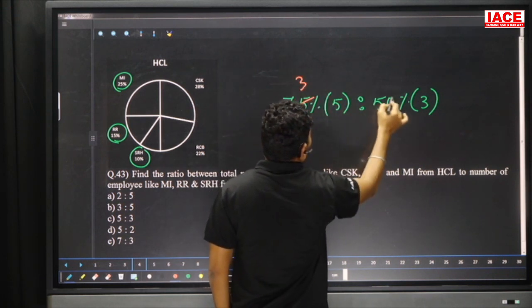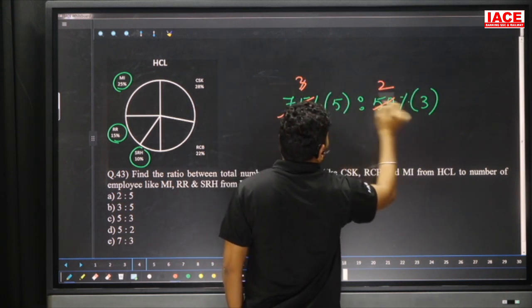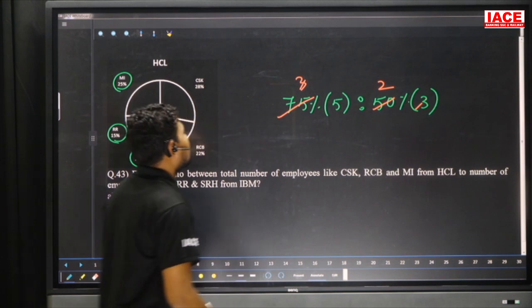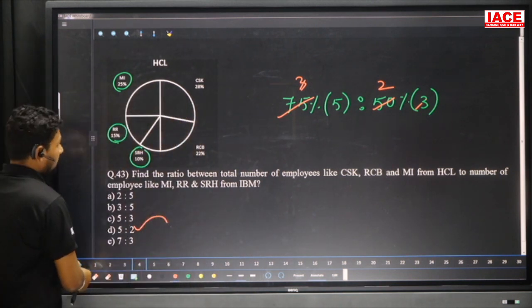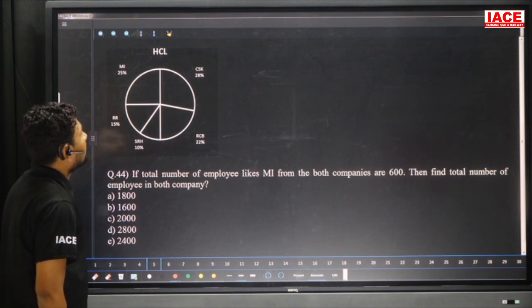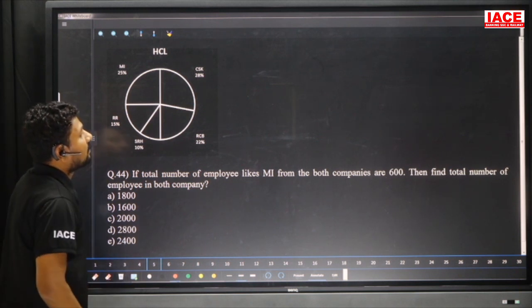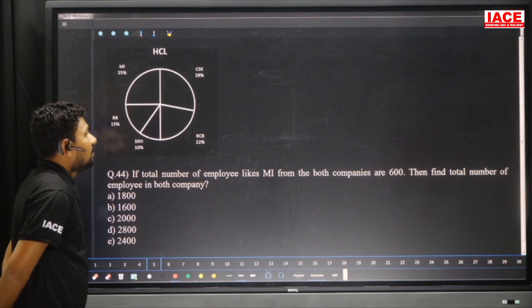25 threes are 75, 25 twos are 50, and the 25s will be cancelled. Then the final ratio is 5 is to 2. Our option is D here. Next, if the total number of employees like MI from both the companies are 600, find the total number